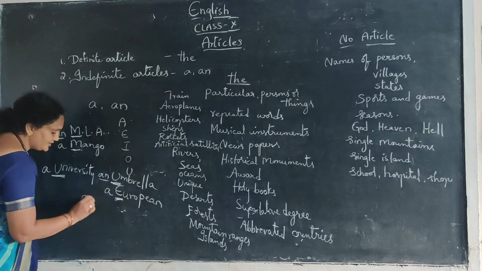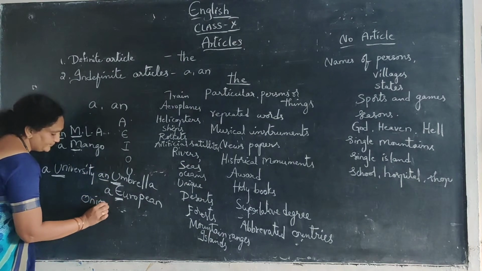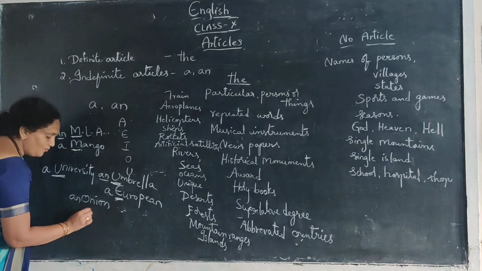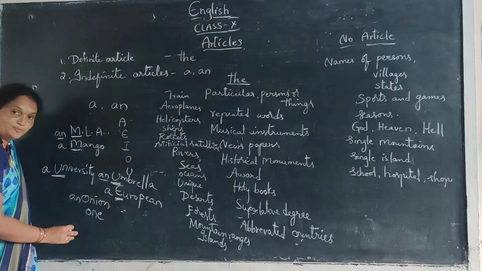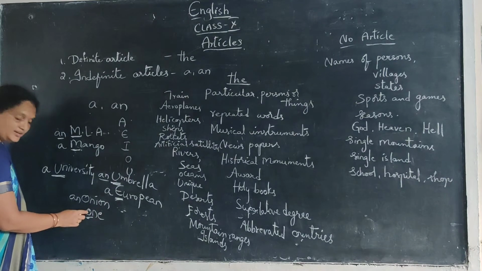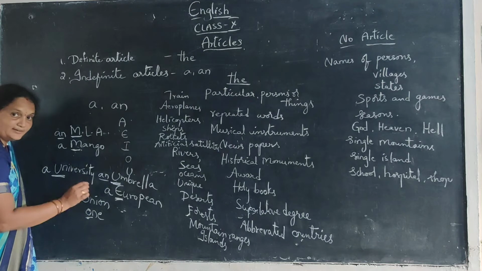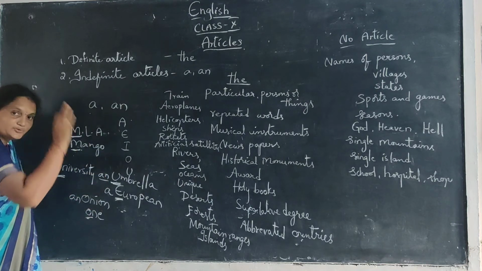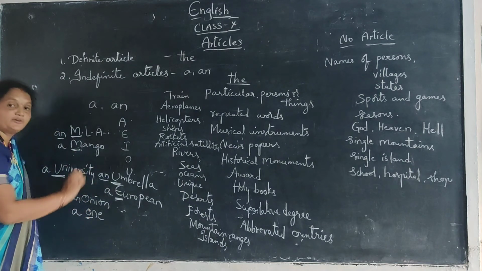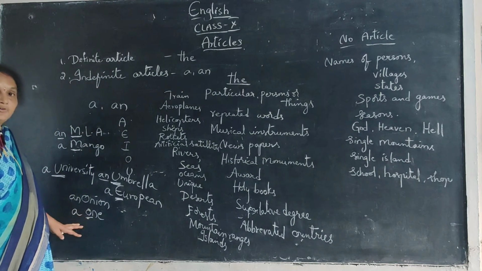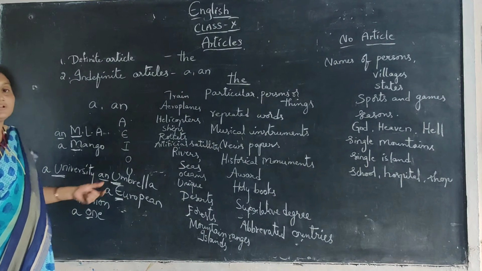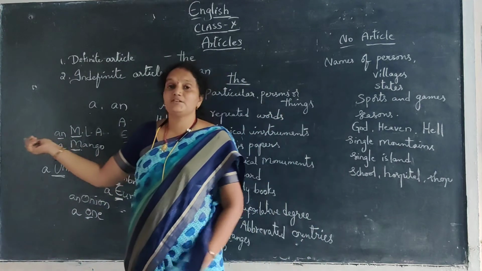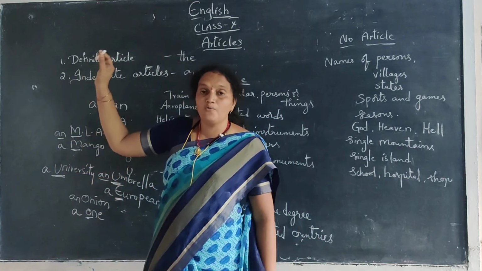Let us see onion. Onion means an onion, you say. Next, one rupee. Here it starts with a vowel letter only, but the pronunciation of O is won, that is consonant pronunciation. So a one rupee note. A one rupee note. That's why we have to see the pronunciation of the letter. We should not see the vowel letter, we should see the vowel pronunciation.